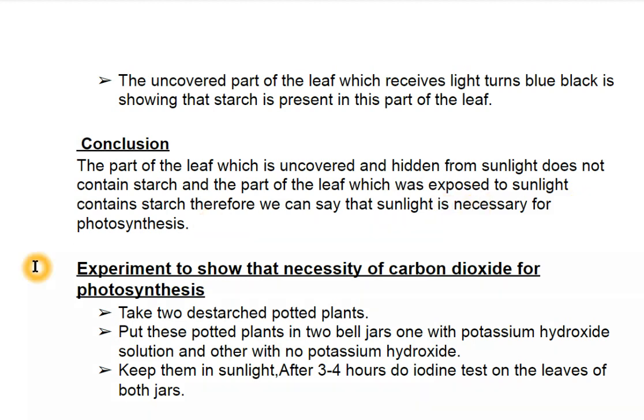So the next experiment is to show the necessity of carbon dioxide for photosynthesis. Take two destarched potted plants. Then put these potted plants into two bell jars, one with potassium hydroxide solution, another with no potassium hydroxide. Then keep them in sunlight. After 3 to 4 hours, do an iodine test on the leaves of both jars.